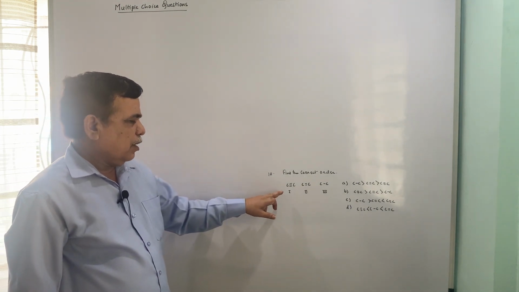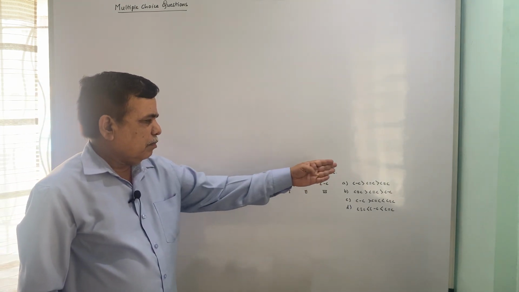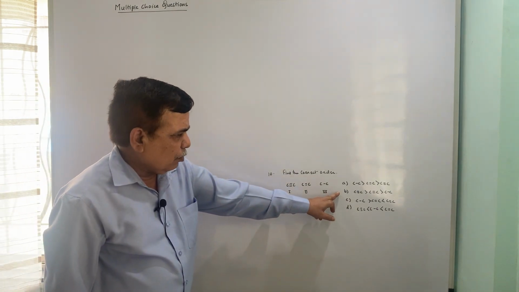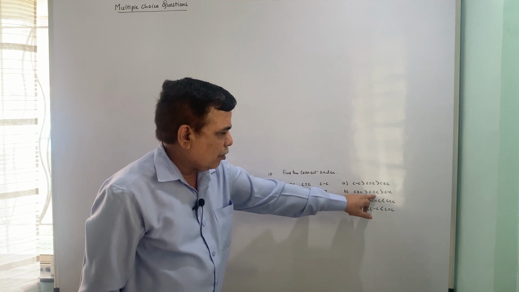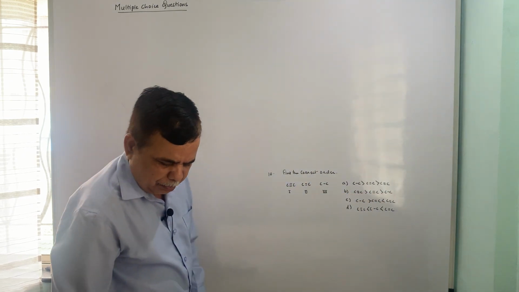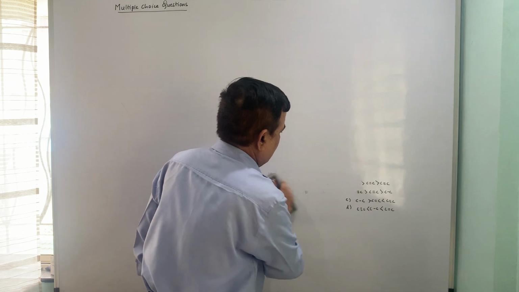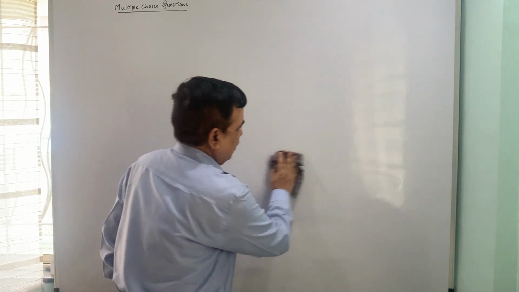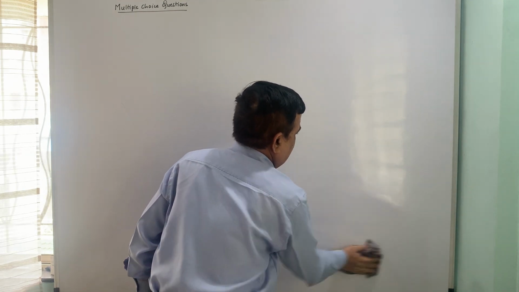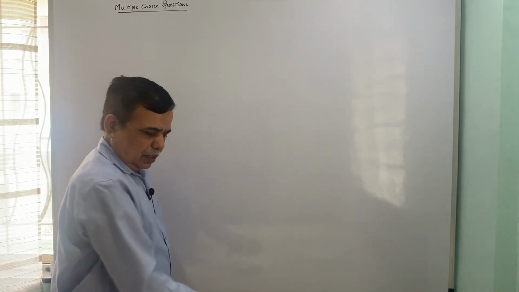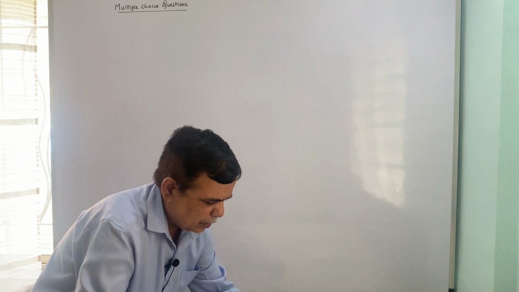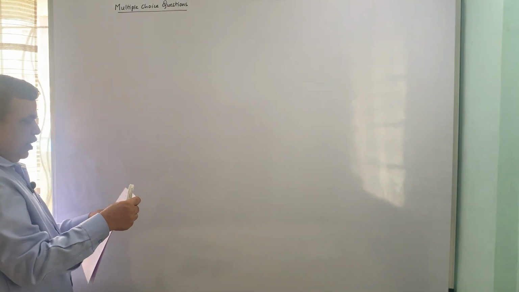Now once again here, anything you can check, but B looks okay. This is highest, then double bond, so option B is correct. The rest are all jugglery. They are not going to be correct, because in those at least one will be wrong, greater or smaller, but that is not going to help us. Now some questions.